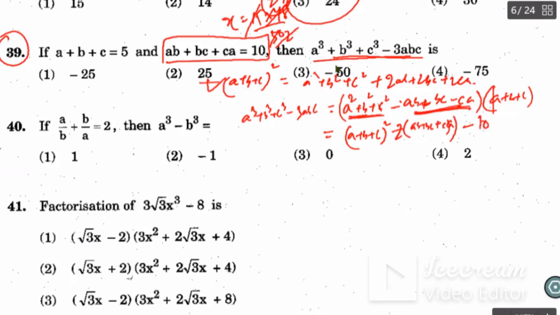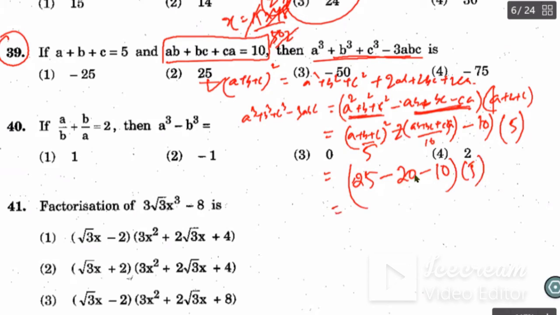If you take minus this one, so you can get minus of 10. Okay, ab plus bc plus ca is equal to 10, so here all are minus, so you can have minus 10. And again here a plus b plus c is equal to 5. Okay, now you can solve it. Here you can put 5, and this one you can put 10. So 5 5 is 25 minus 2 10 is 20, minus 10. And then you have to multiply it by 5. So 10 plus 20, 30, 30 minus 25, that will be minus 5. You multiply by 5, that is equal to minus 25. Okay, so here it is, answer number 1, minus 25.